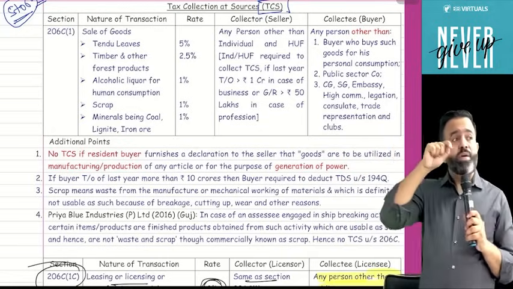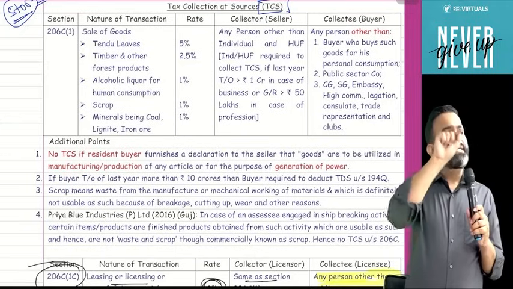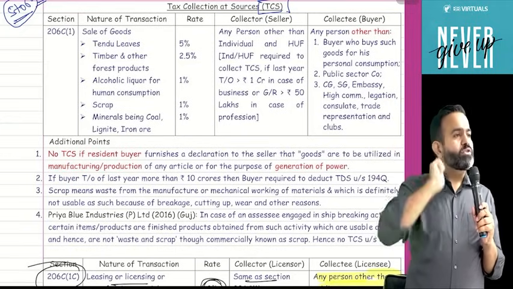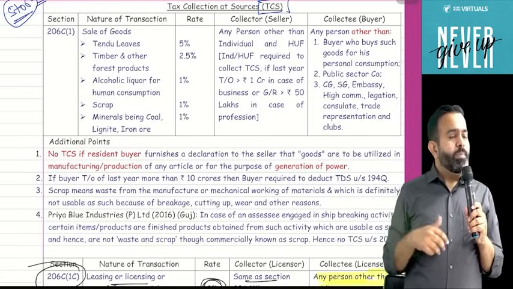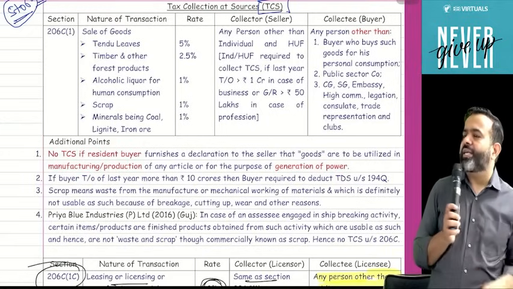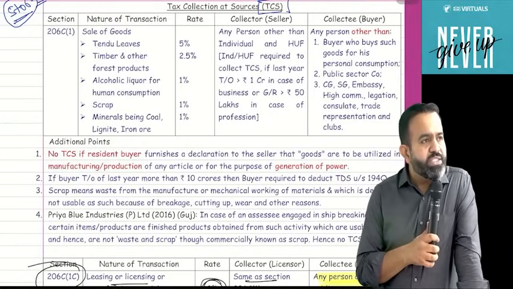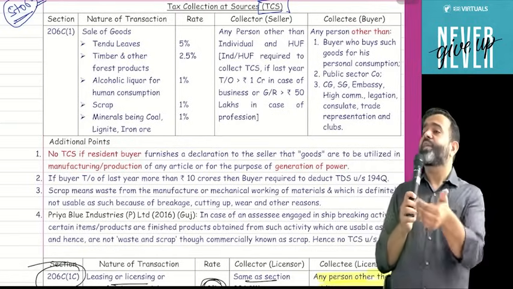But under section 194Q, they have mentioned that if TCS is collected under section 206C subsection 1, then TDS is not applicable. But in this particular case, TCS is not applicable, because the buyer gave the declaration that I am going to use these goods for the manufacture of any other goods or for power generation. Then the question is, will TDS apply or not?